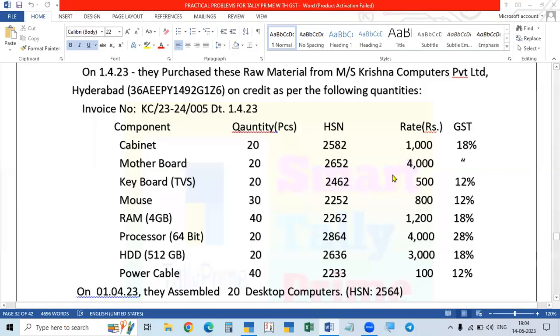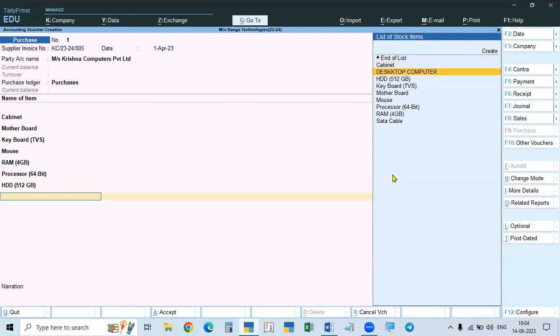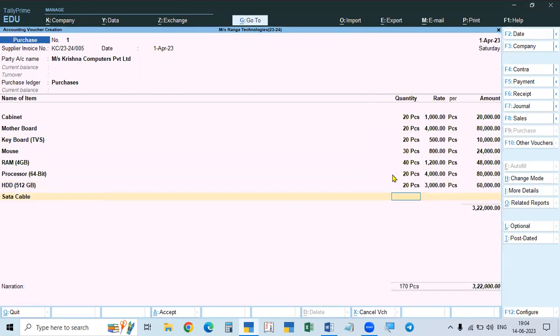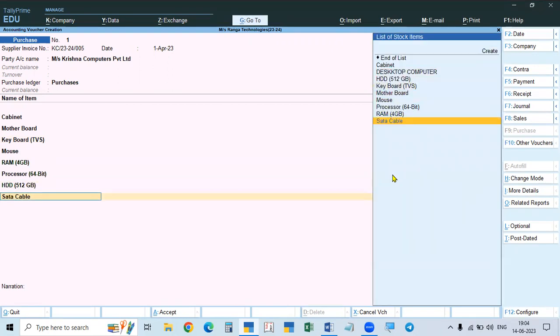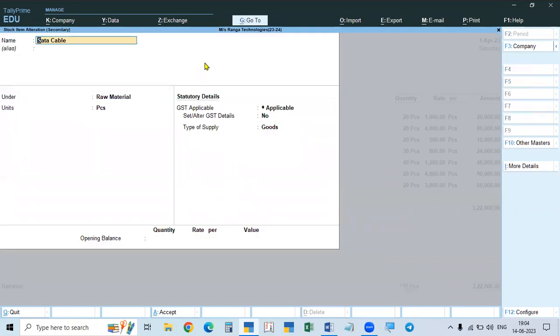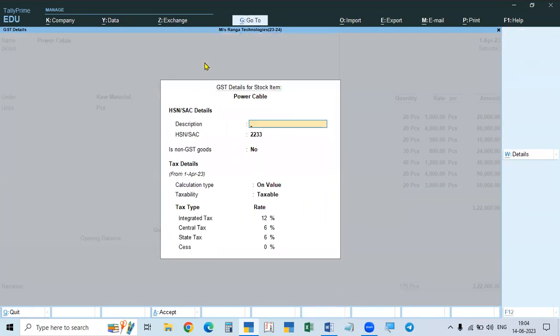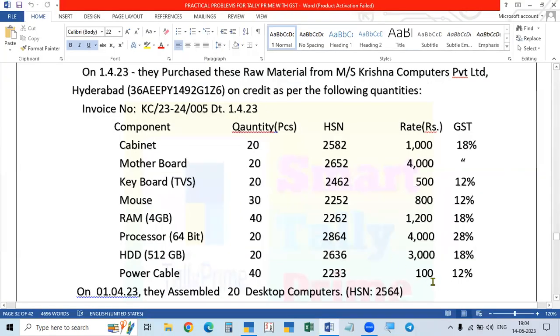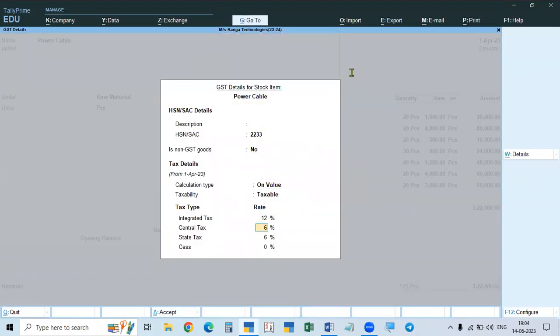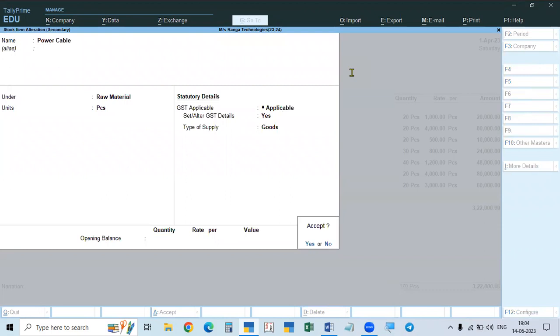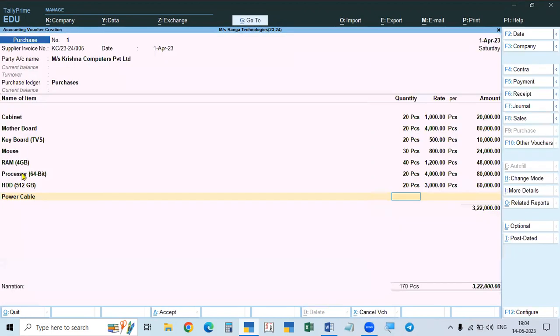And then power cable. Power cable, we had given it as SATA cable, so I can change it. See here. Power cable is also under raw material, and give tax rate yes, and this is also 12%. And processor is 28%. Be careful. So 12% we have taken. Okay, so finish.